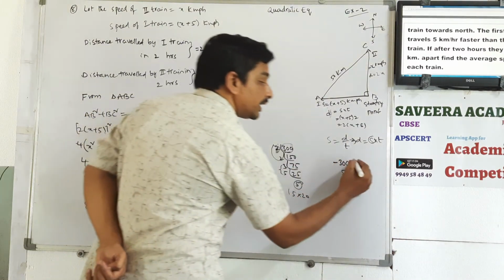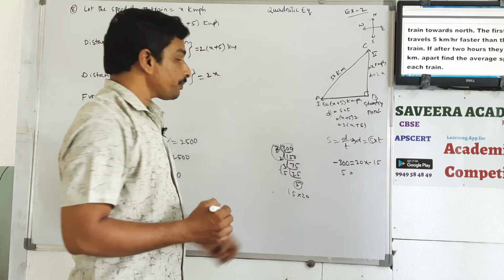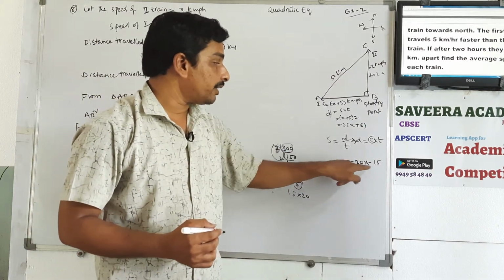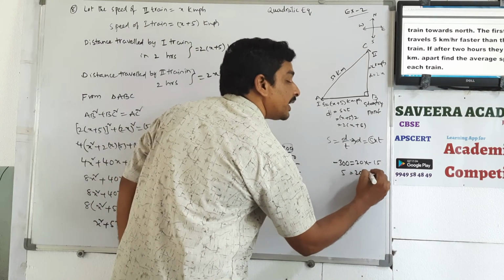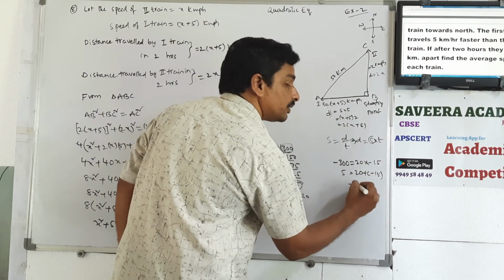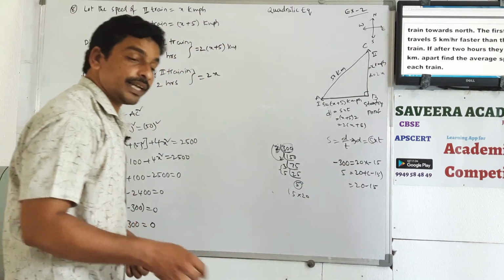Yes, so this minus 300 can be written as 20 into minus 15. See, 20 15s are 300, minus is there, so minus 300. 5 can be written as 20 plus minus 15. So finally 20 minus 15. Like that we can adjust.